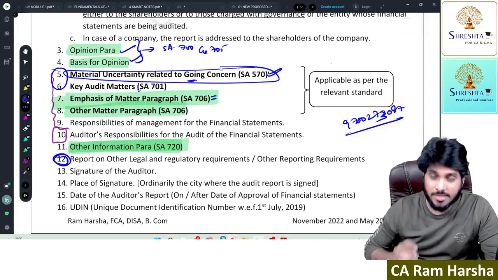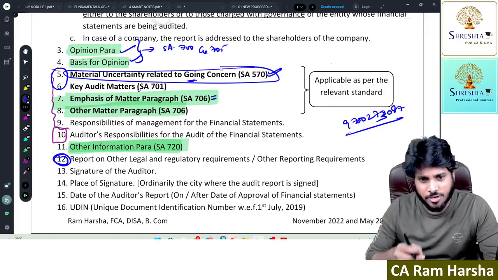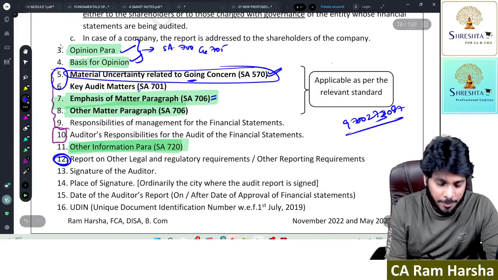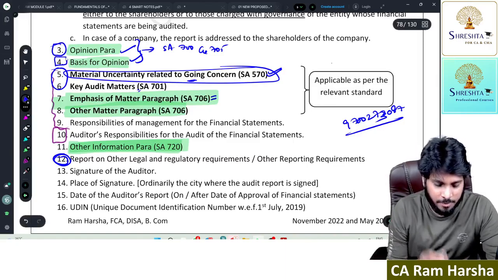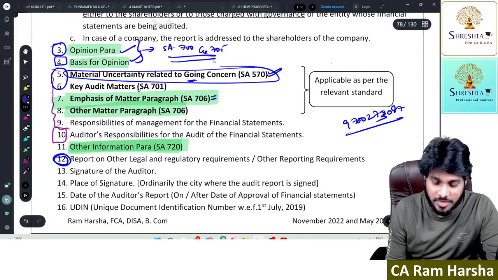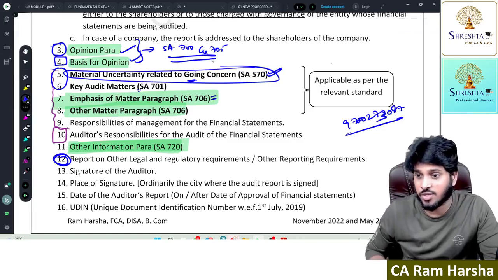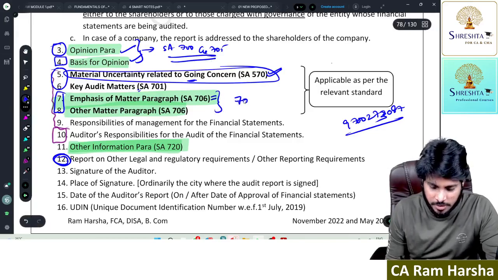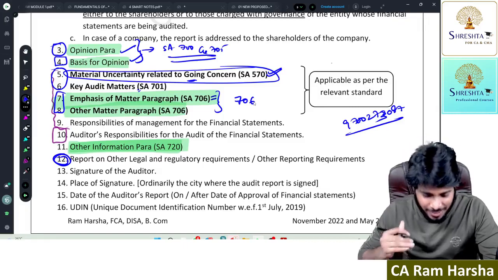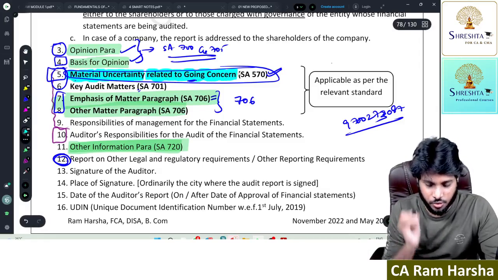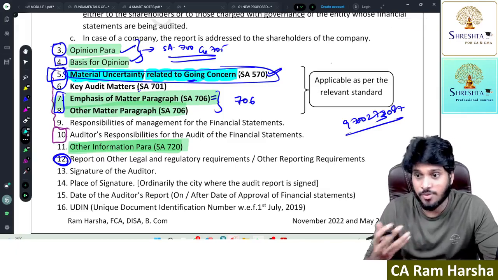Look, whenever we are discussing one section of the audit report, indirectly we are covering one standard. Suppose the opinion para and the basis for opinion para, these two sections of the audit report were actually discussed in two different standards, that is 700 and 705. Whereas the emphasis of matter paragraph and these two are covered under SA 706. Likewise, now we are going to discuss which para first? Material uncertainty related to going concern. This section of the audit report we are now discussing.